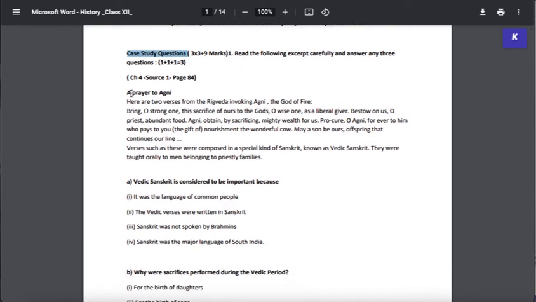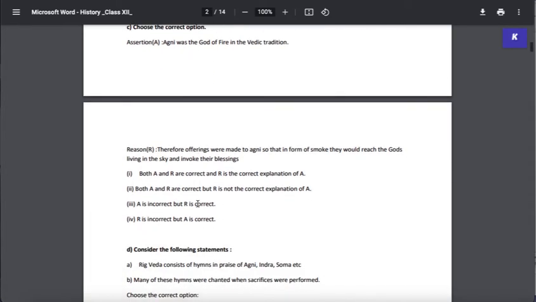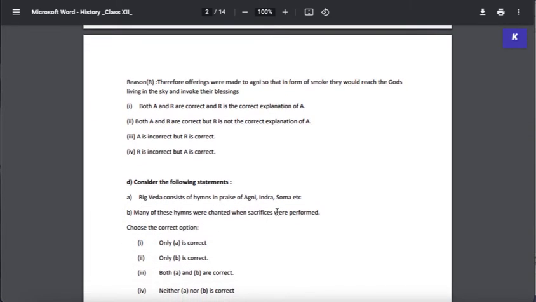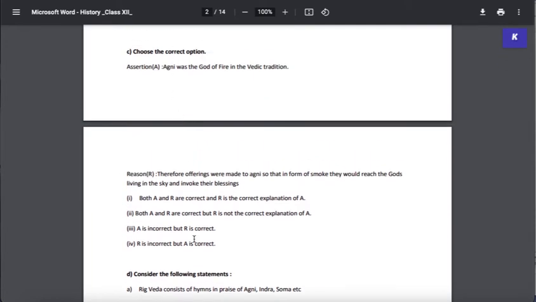So as you can see, the first question given here is from book 1, chapter 4, which is a prayer to Agni, and there are 1, 2, 3 and 4 options given. So here also you can see that there is an assertion and a reasoning based question, just like one would expect in the regular objective type question sets as well, right?